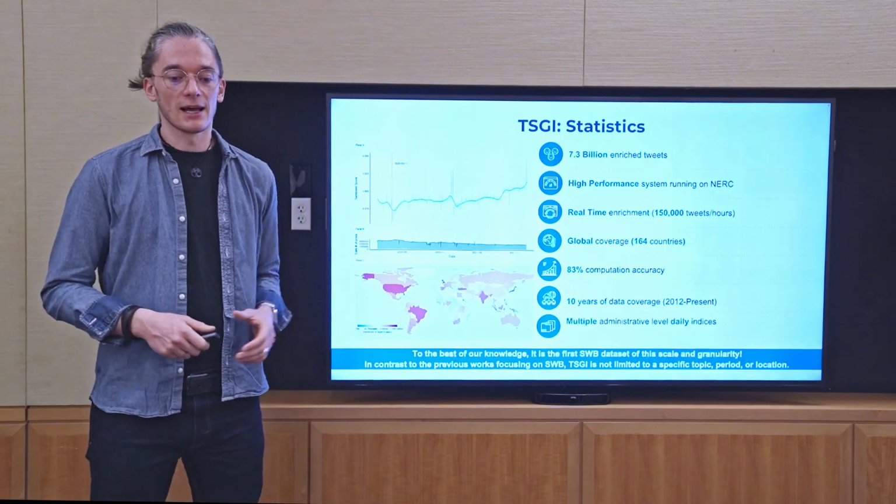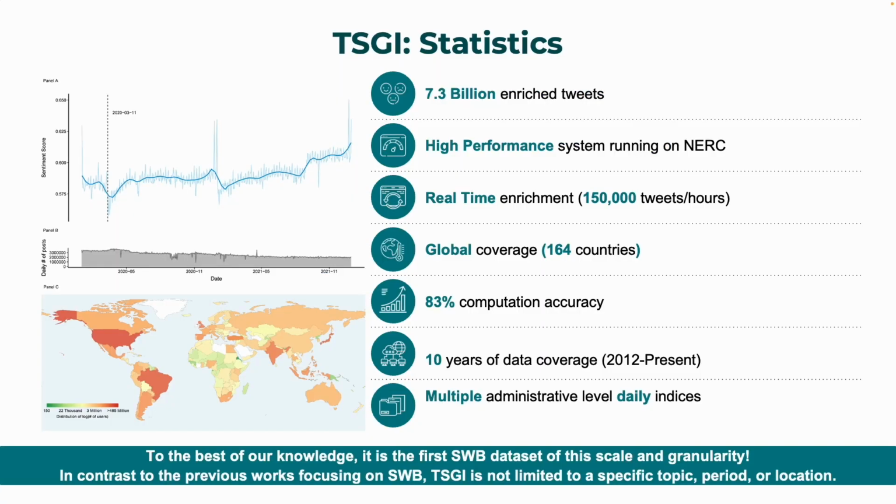But for the data set, I said we have 7.3 billion enriched tweets. Enriched means we have sentiment analysis run on them. We have a very high performance system to do that because we need, for example, about 150,000 tweets per hour that we need to process here to just keep up, because that's a worldwide growing data set every day, every hour. We have global coverage, about 83% computational accuracy, and just really a lot of longitudinal information for this data set. So this makes a lot of sense to work with that in a big data context.